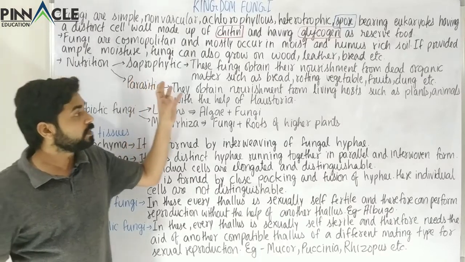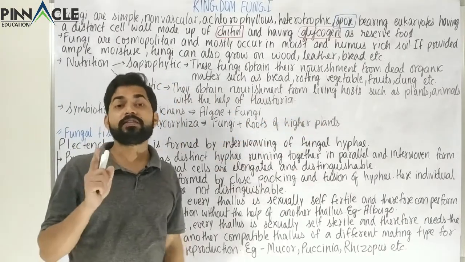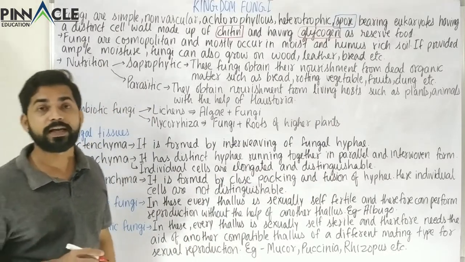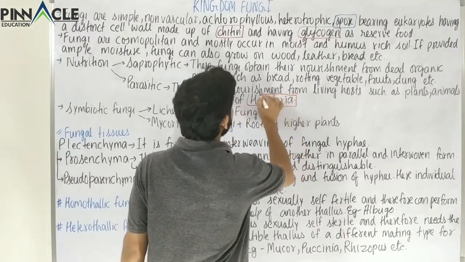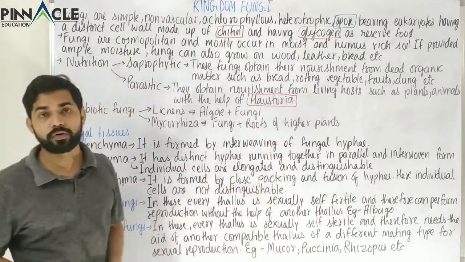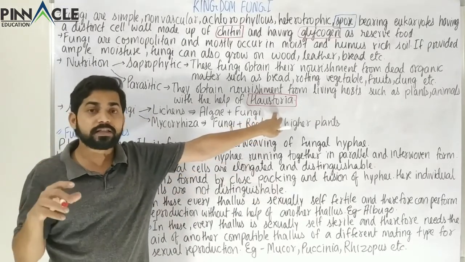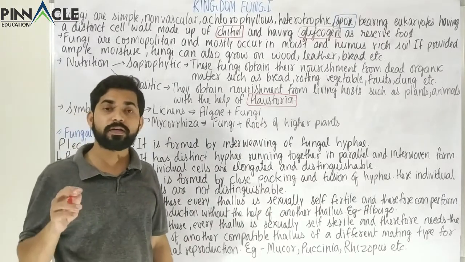So these obtain nourishment from a living host, and these have a special structure which is used for absorption of nutrients from the host, and that is called haustorium. So haustoria is the plural of haustorium. So these are the absorptive structures. These are the structures through which fungi can obtain their nourishment from the host.